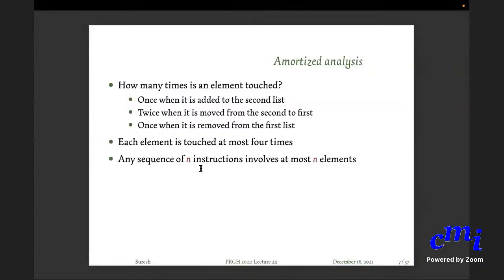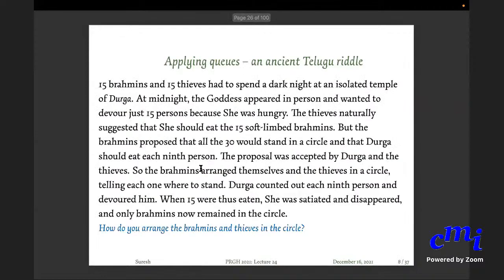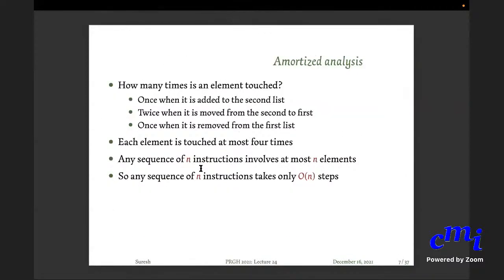Therefore, if you do a sequence of n operations, it can't be more than n NQs. So there are at most n elements, and each element is touched at most 4 times. So the total cost is 4n. Add some more change if you want. It is order n steps. So this is the point of queues.